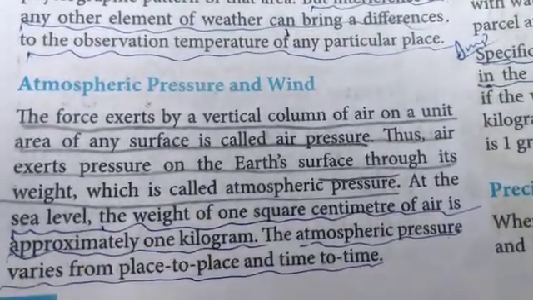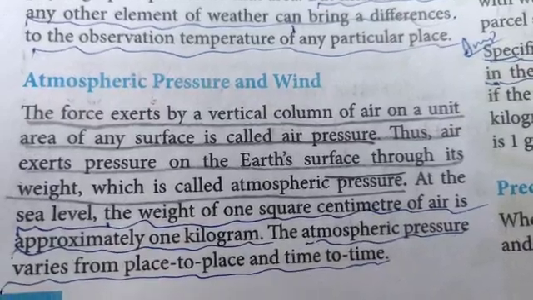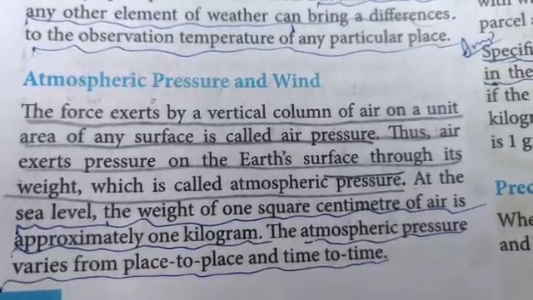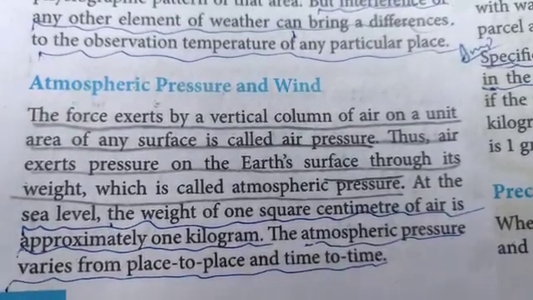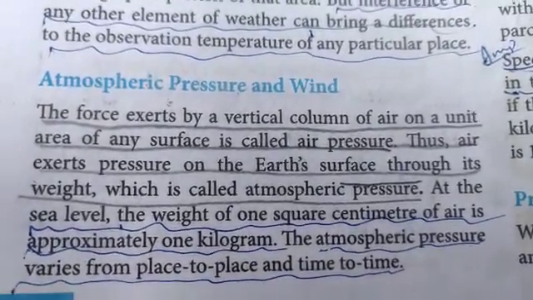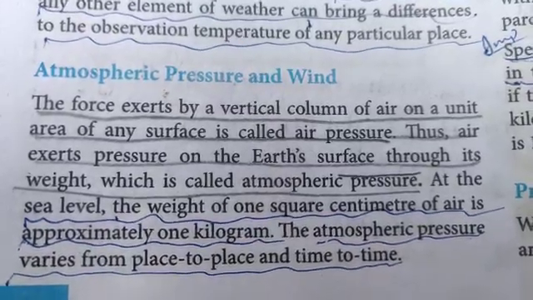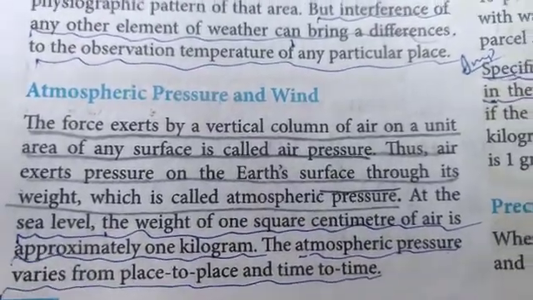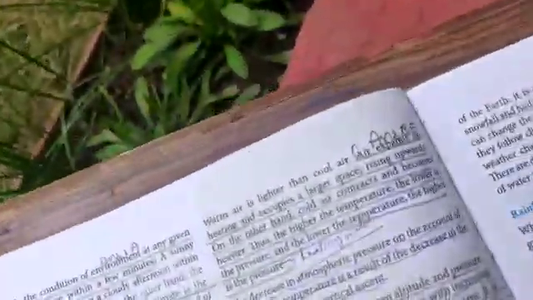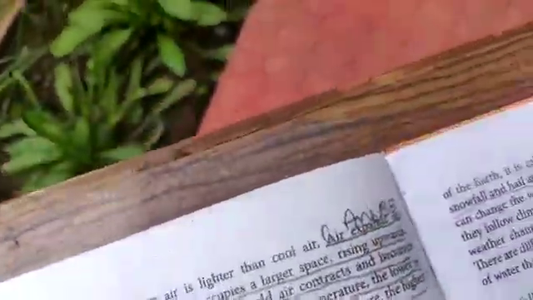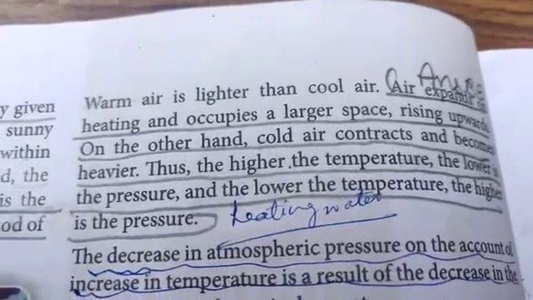See, at sea level, the weight of 1 square centimeter of air is approximately 1 kilogram. Please underline, this can be tested as an objective type answer. The atmospheric pressure varies from place to place and time to time. Now, let us see what they say ahead about the warm air.